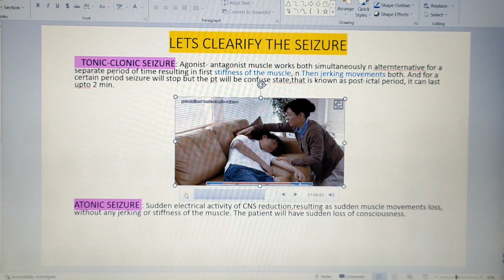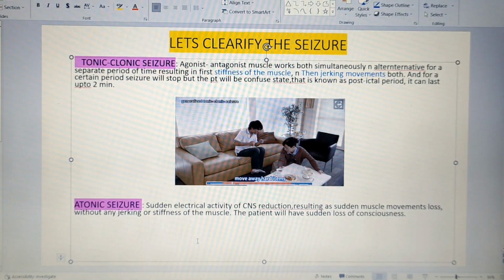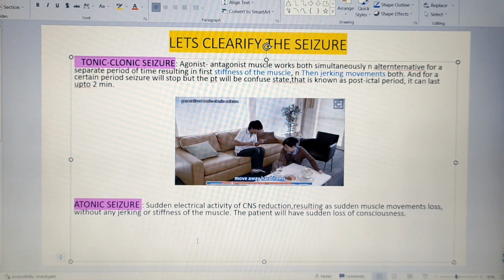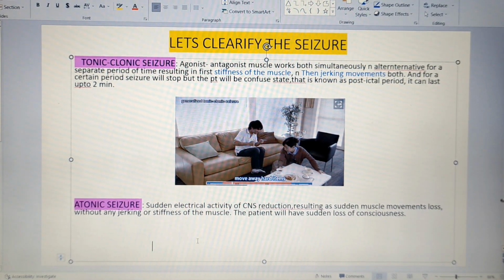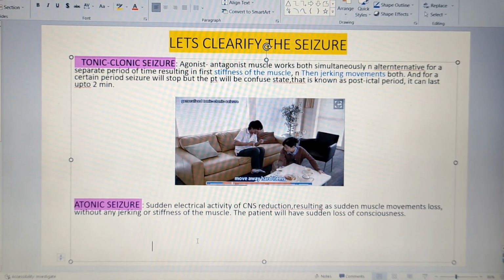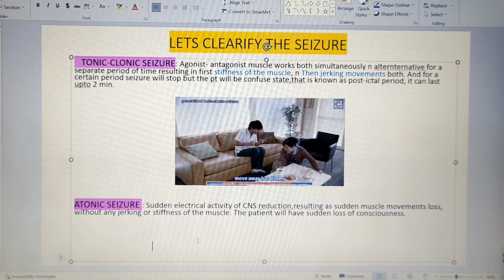Next come to the atonic seizure. Now what is atonic seizure? Atonic means A for absence, where there is a sudden falling of CNS activity. The patient will have a sudden loss of consciousness or lack of awareness. That is known as atonic seizure.